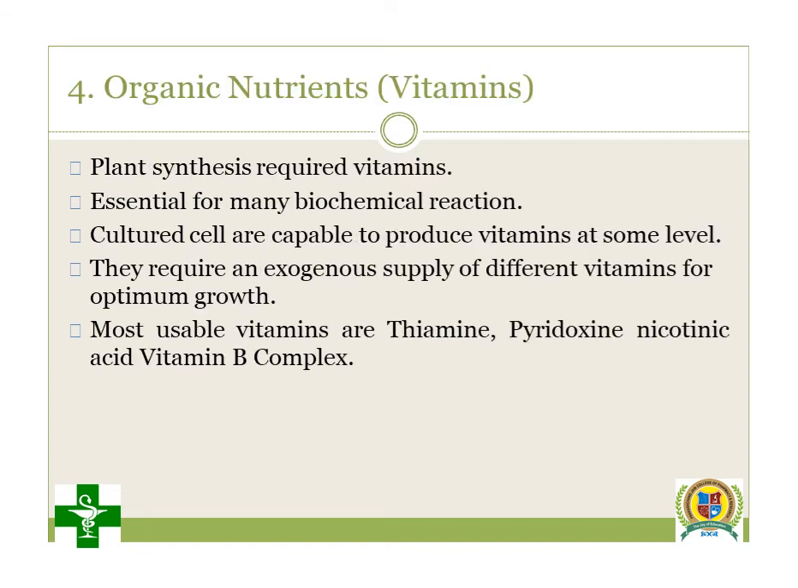Organic nutrients means vitamins. We already know that vitamins are very important. For human beings also vitamins are very important. If vitamins are in a deficiency state, we suffer from different types of disease. Plants, and the cell also, have the ability to synthesize some vitamins. These vitamins are essential for many biochemical and metabolic reactions.